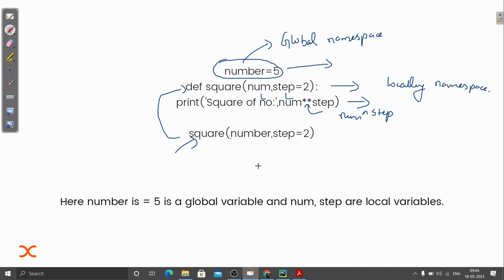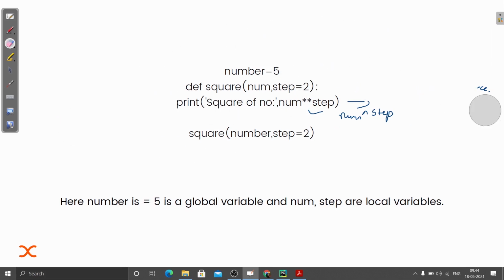So here num equal to 5 is a global variable and it is stored in the global namespace, and num and step inside this function are local variables. There are also built-in functions that are defined inside the built-in namespace. So I hope the concept of namespace is clear now.